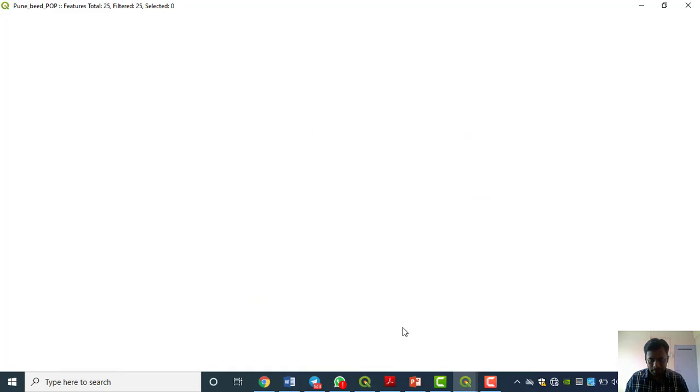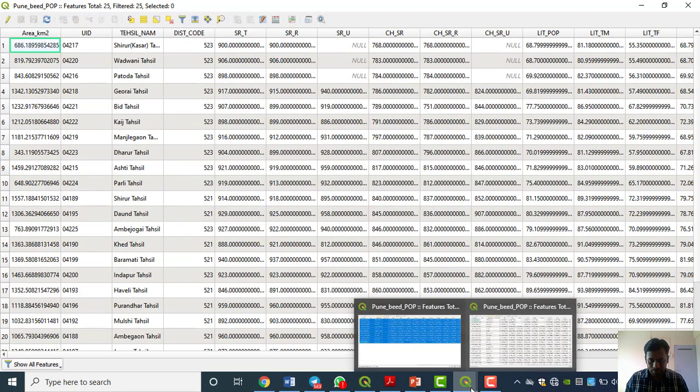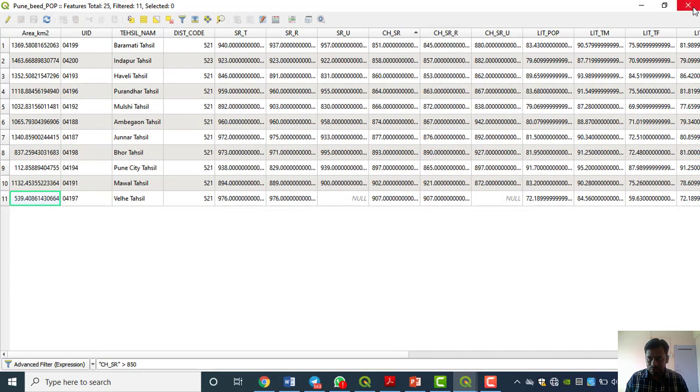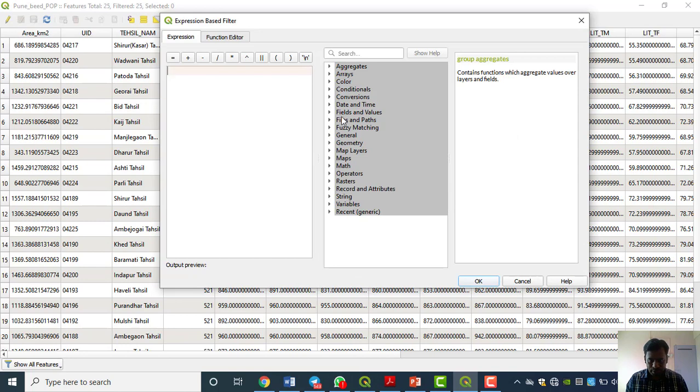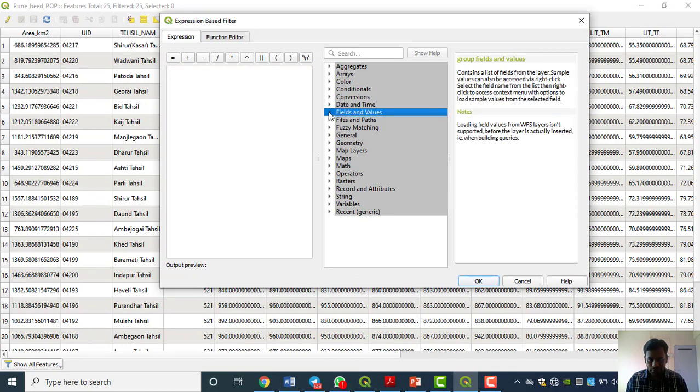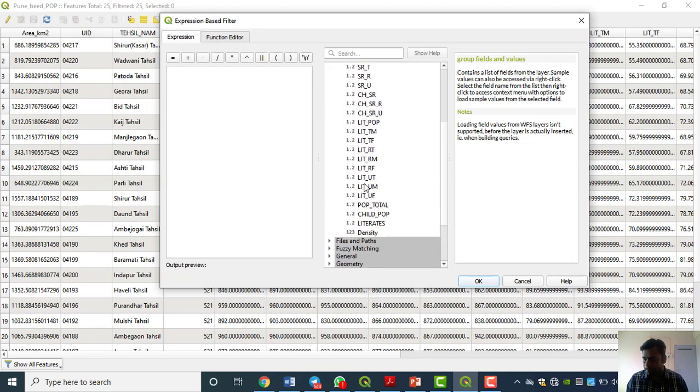Open the attribute table. One attribute table was already open, so I am going to close this one. Now, sex ratio below 950. Same as before, go to Advanced, then Fields and Values. First, sex ratio. See here, three sex ratios are there: sex ratio total, rural and urban.